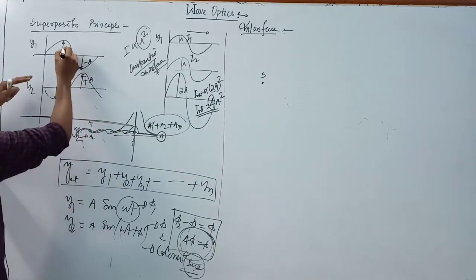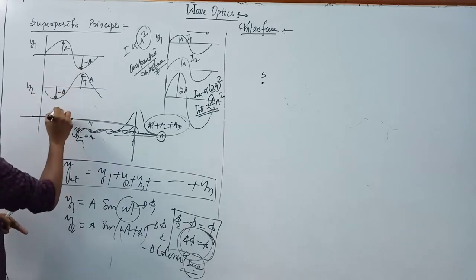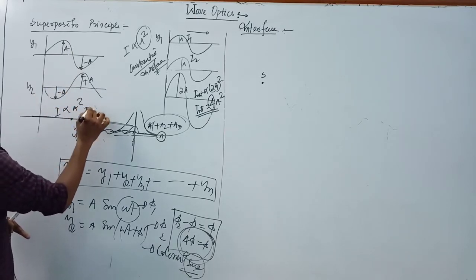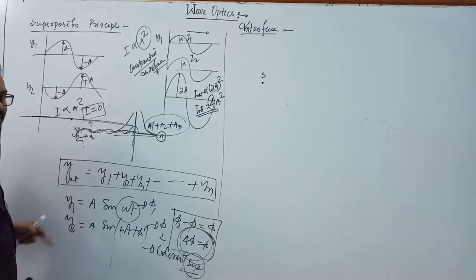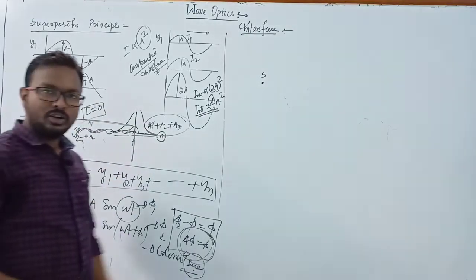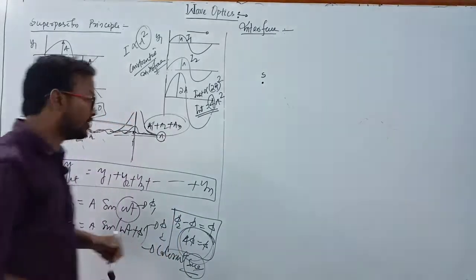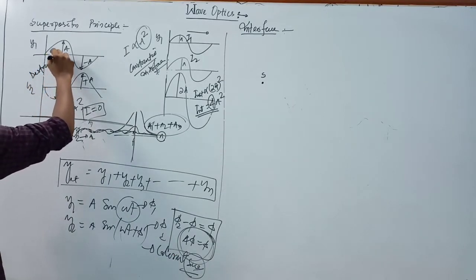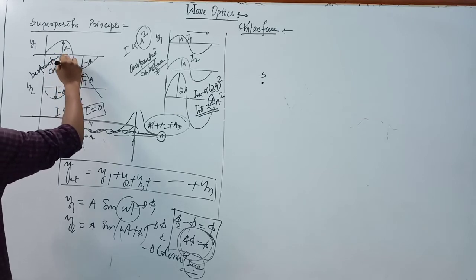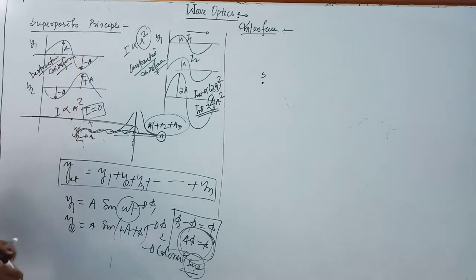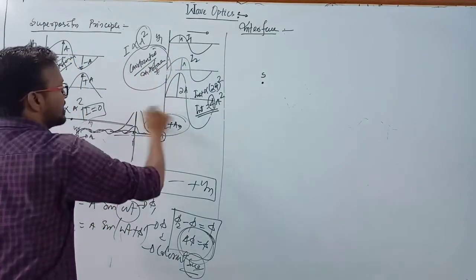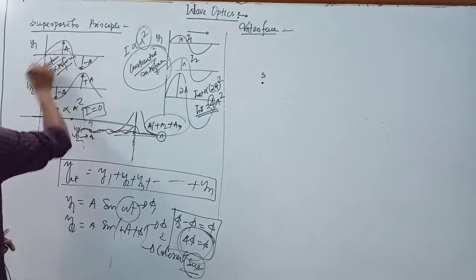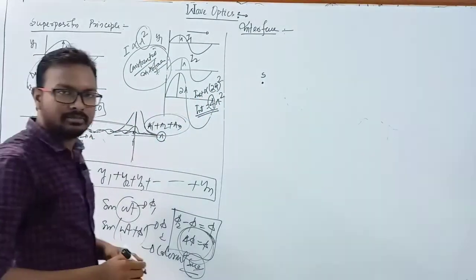Because plus minus is 0, and I is directly proportional to A square, the intensity is 0. When the intensity of light is 0, we say this is destructive interference. So we have to find constructive interference for maximum amplitude and destructive interference for minimum amplitude.